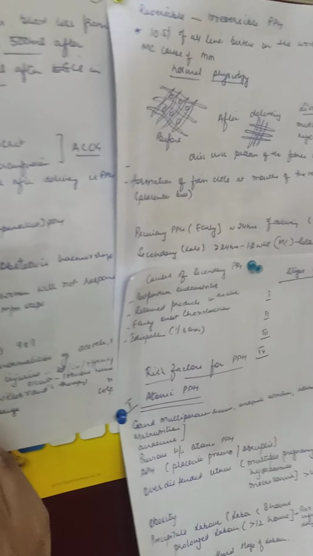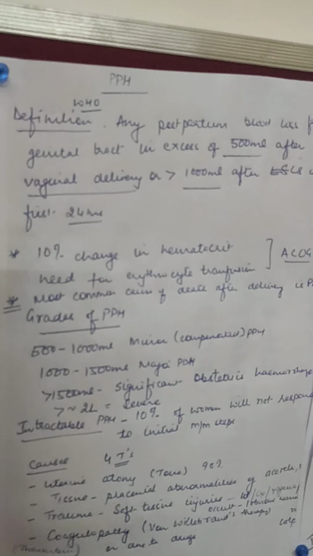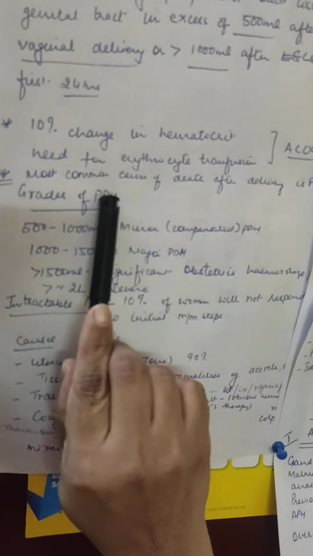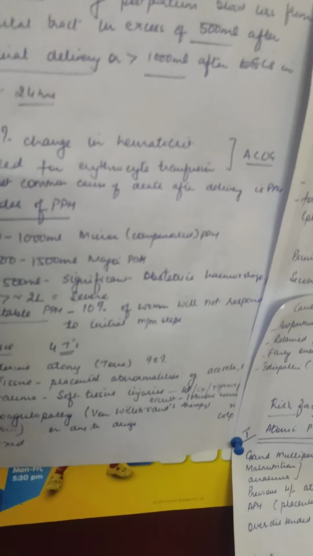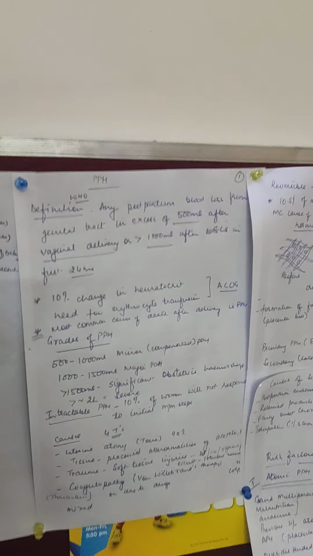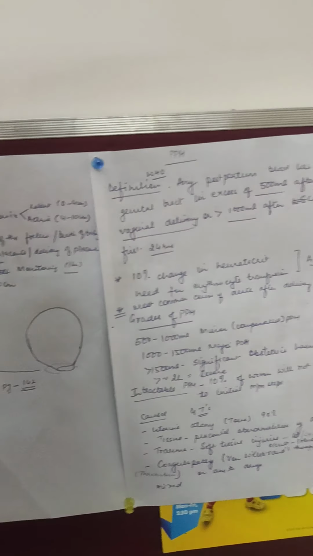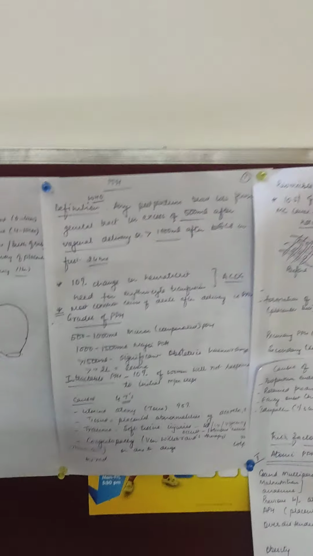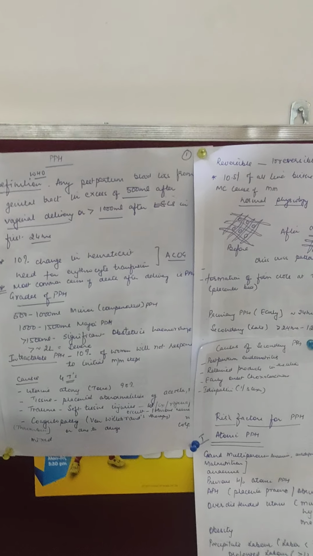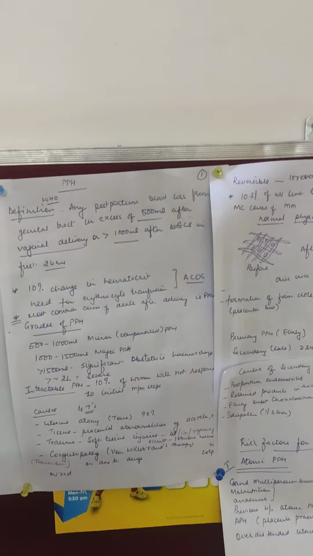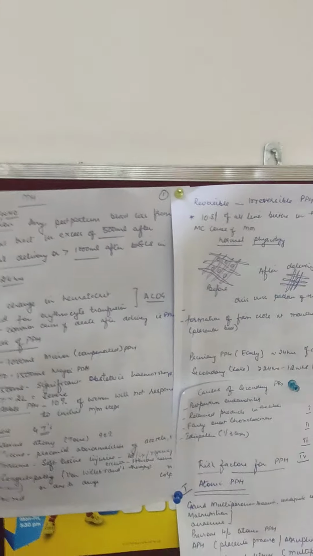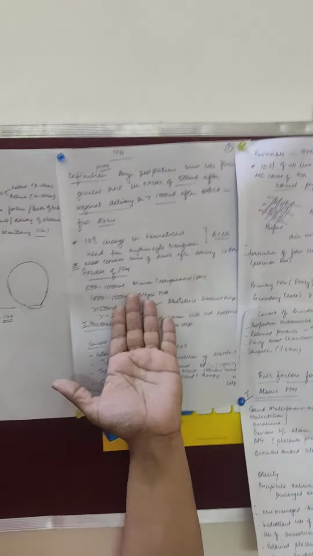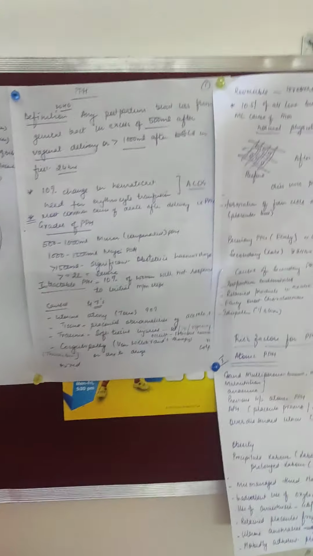Now, PPH is such an important entity that it is the most common cause of death after the delivery. Okay, if you remember, Mumtaz Mahal, the wife of Shah Jahan, the great empress, she died of PPH while delivering her 14th child. So this bleeding is so risky that anybody who is at risk of atonicity can land up with atonic PPH and can develop this condition.